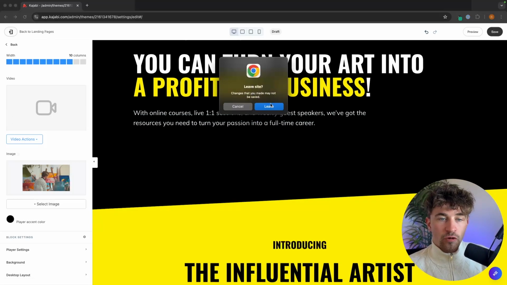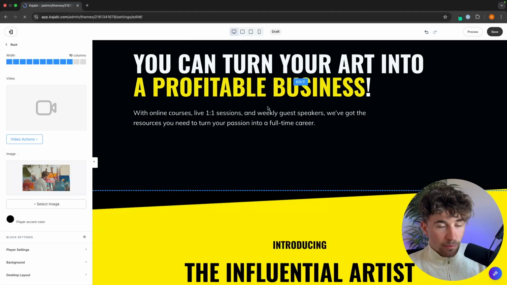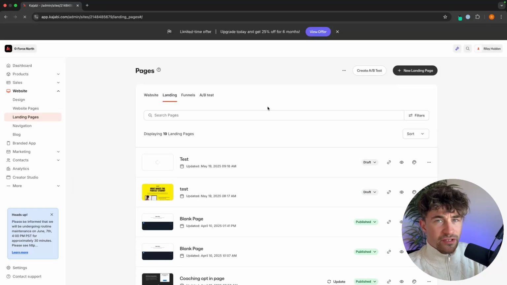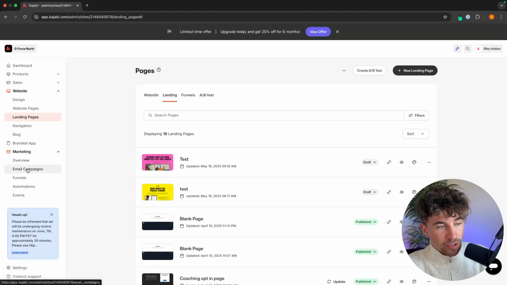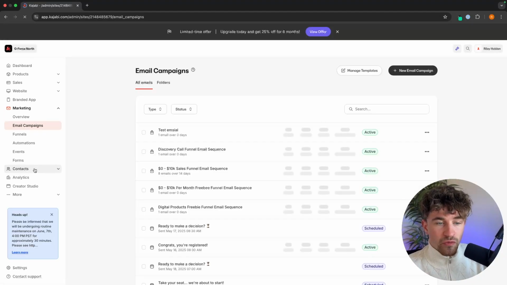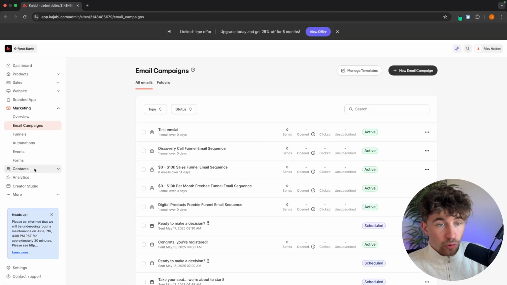Now, on top of this, of course, with Kajabi, we also have email marketing. So we could maybe go ahead and create an opt-in page. We could give people something in return for their email. And then we can go ahead and set up email marketing right here. We can create automated email campaigns that go out on autopilot and keep looping people back to the funnel via email marketing.